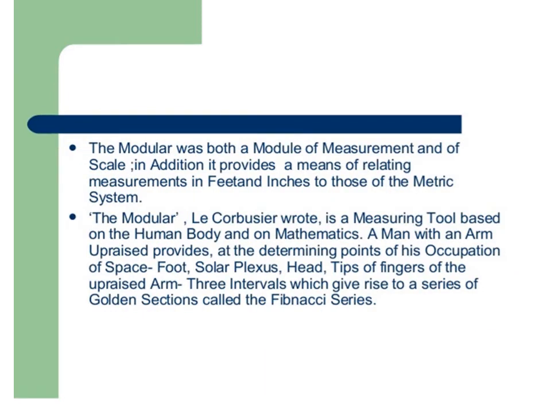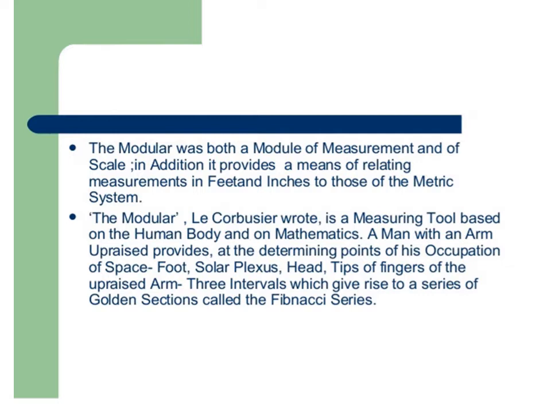In the concept of the Modulor, there is a module of measurement and scale. In addition, it provides a means of relating measurements in feet and inches to those of the metric system. Le Corbusier wrote of a measuring tool based on the human body and on mathematics.